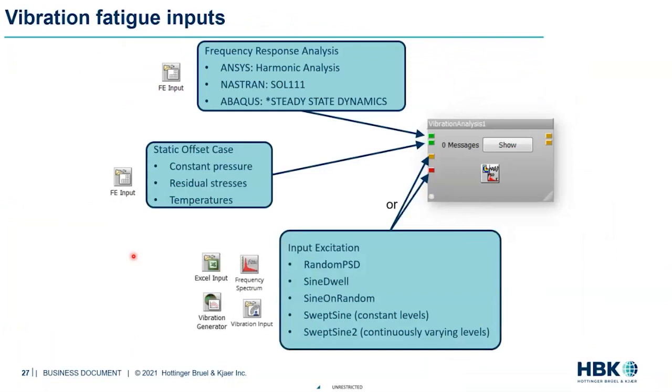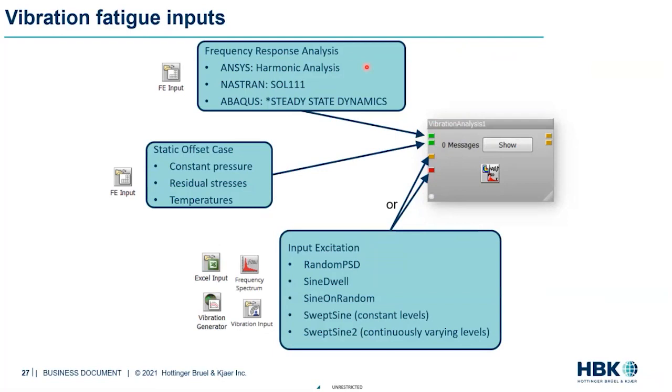For any of these frequency domain calculations, one of the magic glyphs that we use inside ENCODE is this vibration CAE glyph. When I show the software demo, I'll show you where you can find this. This glyph accepts certain inputs. The green pad here is where the FE results come in. This is coming in from ANSYS, Nastran, OptiStruct, or Abaqus. If you're doing an FRF calculation, the first option we're looking at here is what we call a direct FRF calculation. That is, you're solving for complex stresses in FE for unit excitation loading.